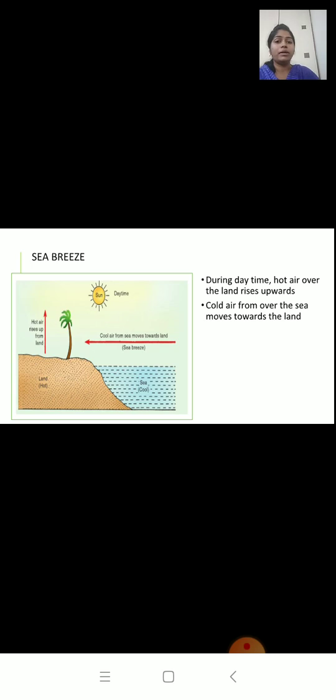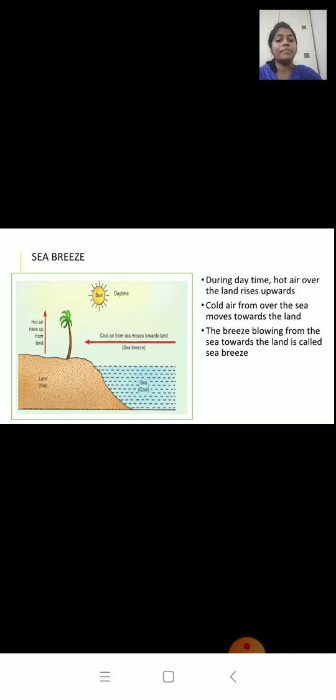The hot air, as it comes in contact with the sea, becomes cool and descends towards the sea. So this cycle continues. As a result, we have a cool sea breeze. The breeze that blows from sea towards the land is called sea breeze. So during daytime we get this cool sea breeze.